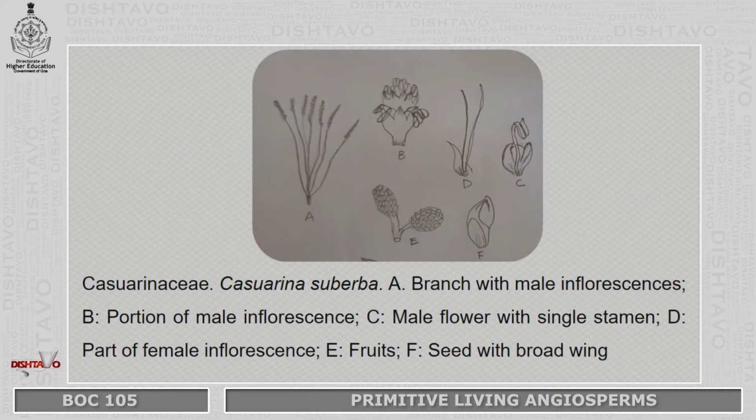If you see this image, in this A is a male inflorescence, then B is a portion of the male inflorescence, whereas C is a male flower with a single stamen, D is a part of a female inflorescence, then E is a fruit, and F is a seed with a broad wing. So these are the general characters exhibited by the Casuarinaceae, and more specifically a single example, Casuarina superba. So these are some of the characters which are also considered as the advanced characters.